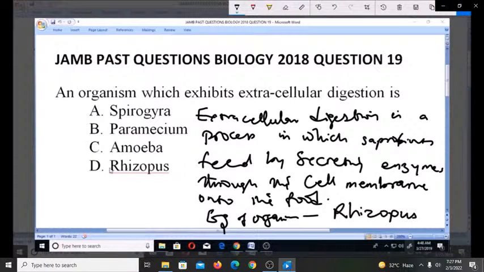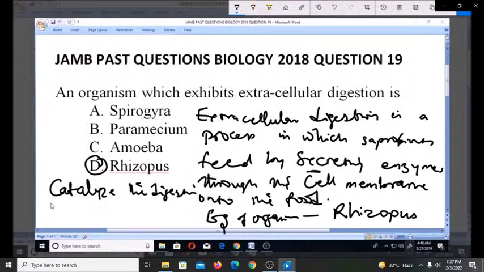Rhizopus undergoes this type of digestion, known as extracellular digestion, which involves secreting enzymes through the cell membranes onto the food in order for you to eat it. When you secrete these enzymes onto the food, what does the enzyme do? It will catalyze the digestion of the food.